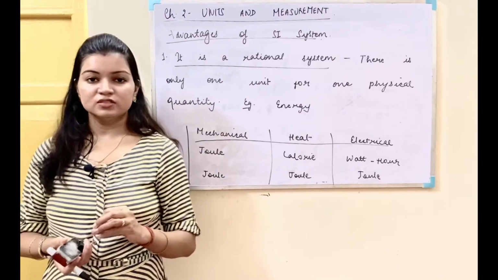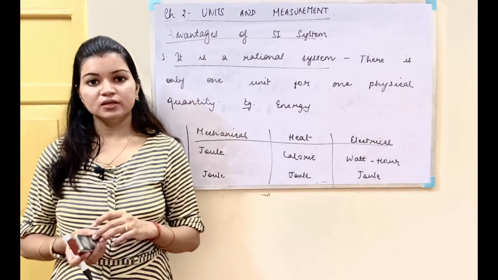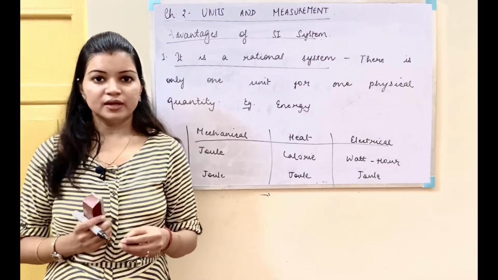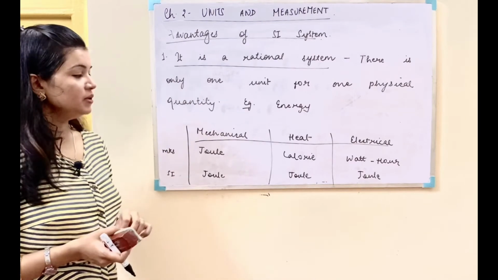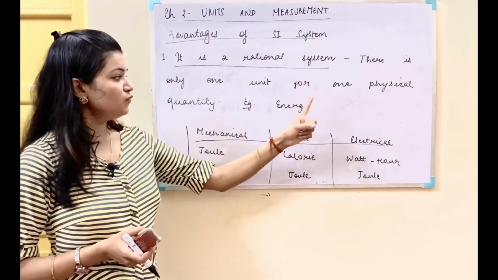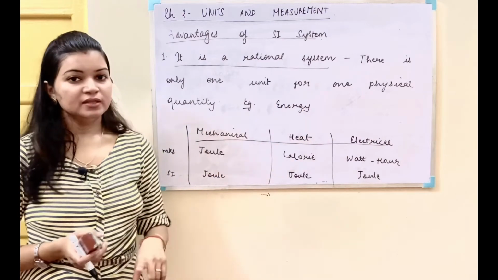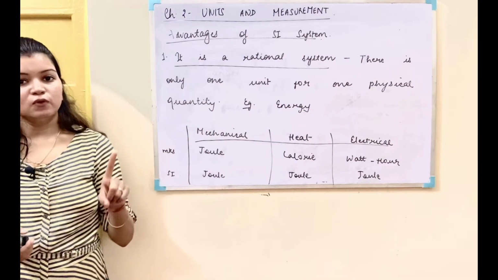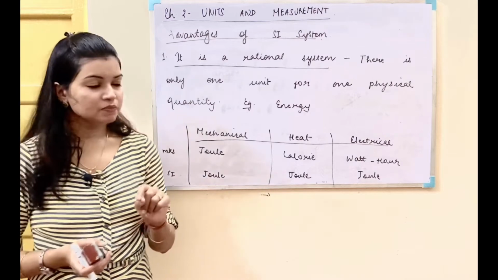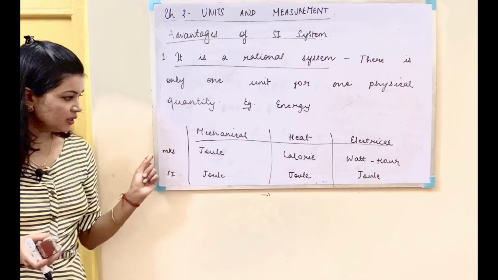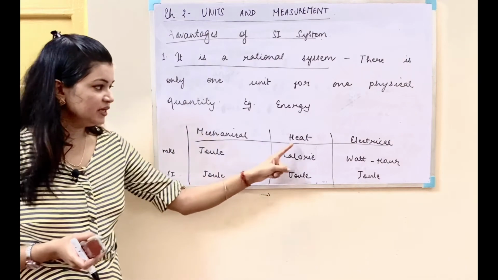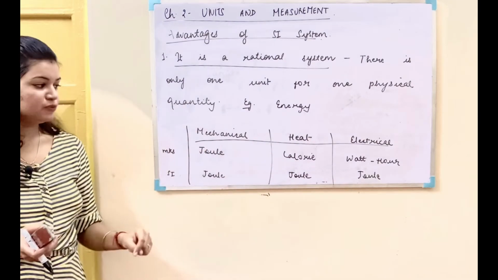Friends, the SI system of units has some advantages over the other systems of units. Let's get an idea about that. First is that it is a rational system of units, means that there is only one unit for one physical quantity. If we have the physical quantity of energy, in the MKS system, for mechanical, heat and electrical energy, the units will be different.